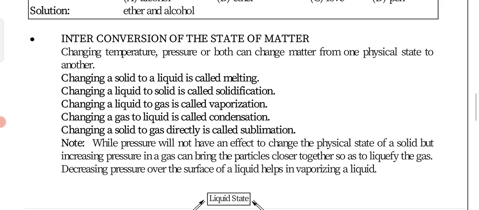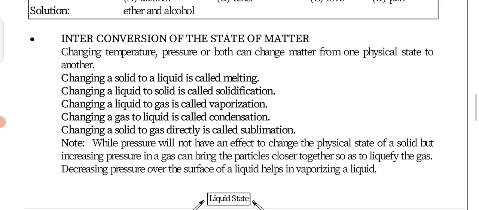Suppose one example: ice is present in the solid state. If we give some heat, or if we bring it to room temperature from our fridge, then we can see that the ice will start to melt. After melting, it is converted into the liquid state, that is water. So ice is getting converted into water, that means solid is getting converted into the liquid state. And this process is called melting or fusion.